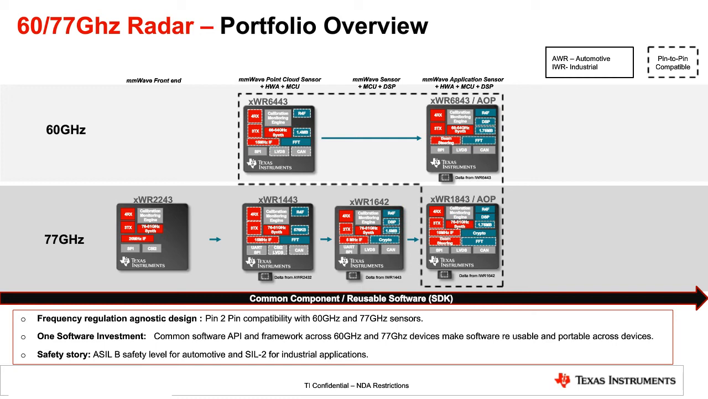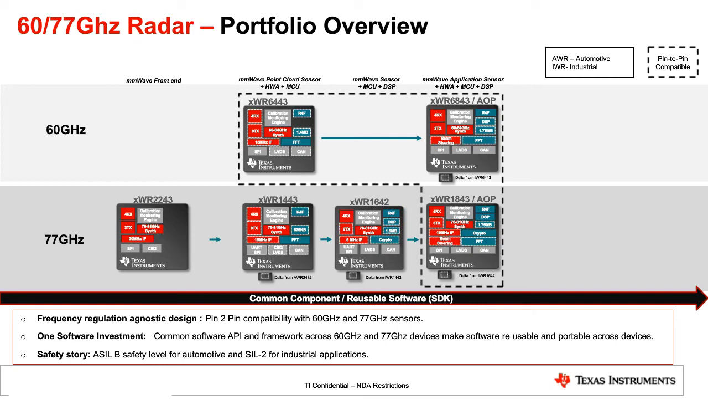On the bottom side, you can see the corresponding 77 gigahertz family of devices. And the three main things which I would like to highlight here are, if you are designing a sensor, irrespective of the frequency regulation restrictions in a region, whether it could be 77 or 60 gigahertz, we have a pin-to-pin compatible offering.